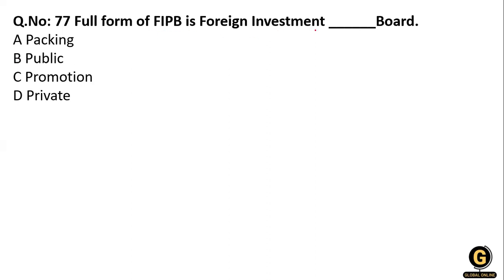FIPB, the foreign investment dashboard? FIPB full form is foreign investment, P for promotion and B for board.